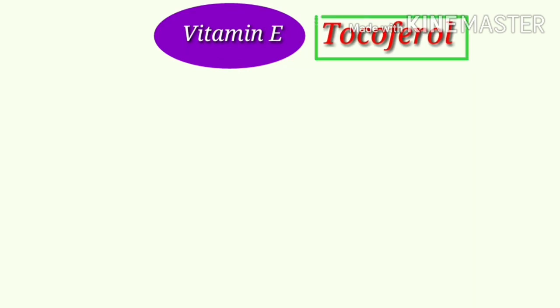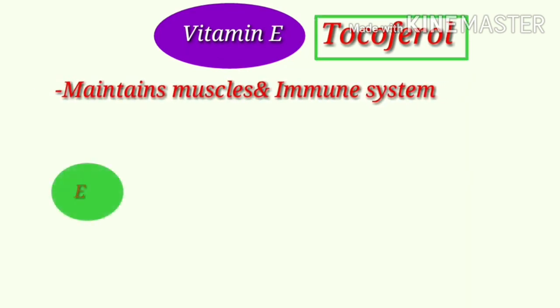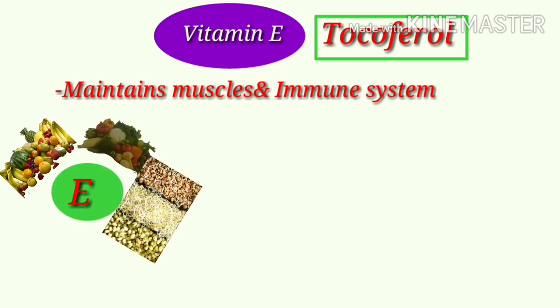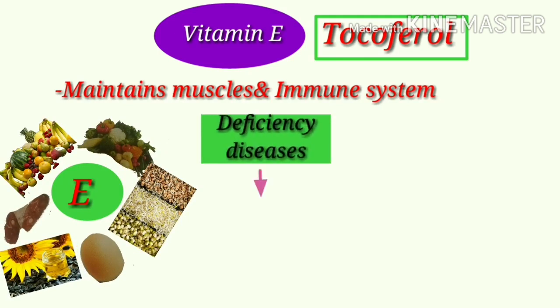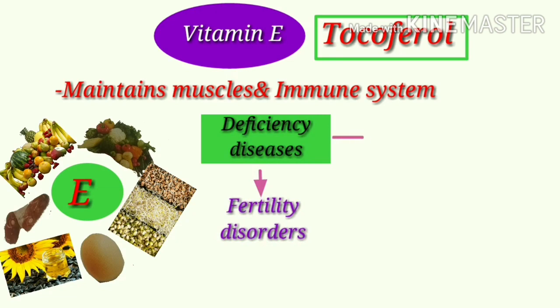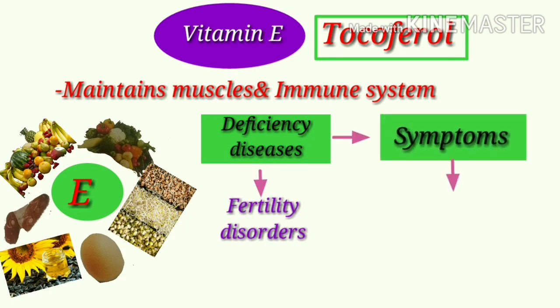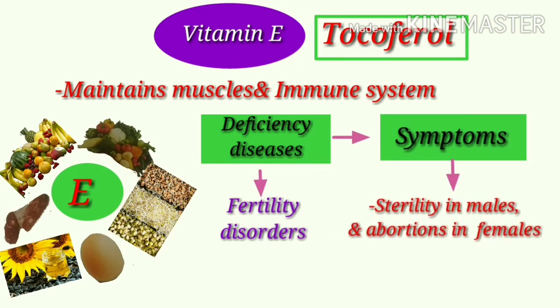Next, we are going to discuss about vitamin E, also called tocopherol, and it is also called anti-sterility vitamin. It helps in maintaining muscles and immune system. Resources: fruits, vegetables, sprouts, meat, egg, and sunflower. Deficiency disease: fertility disorders. Symptoms: sterility in males and abortions in females. Sterility in the sense they are not capable of producing the young ones.